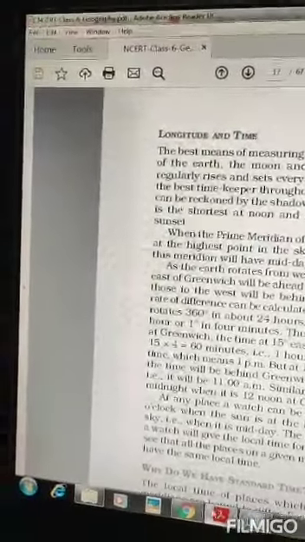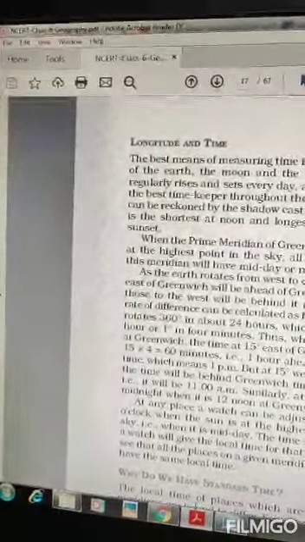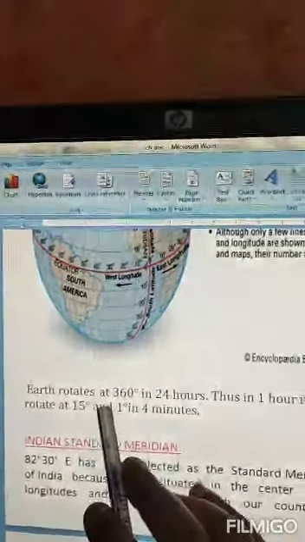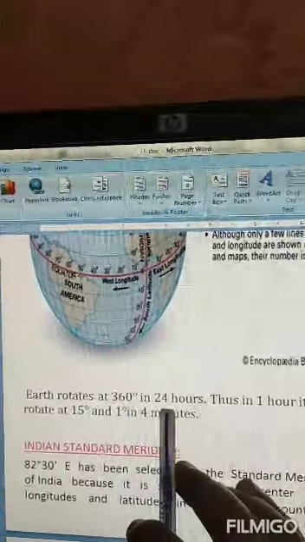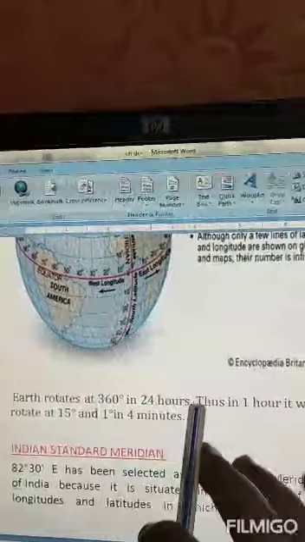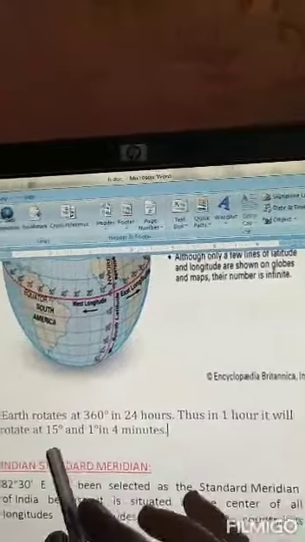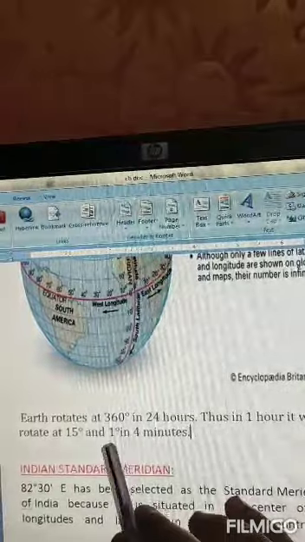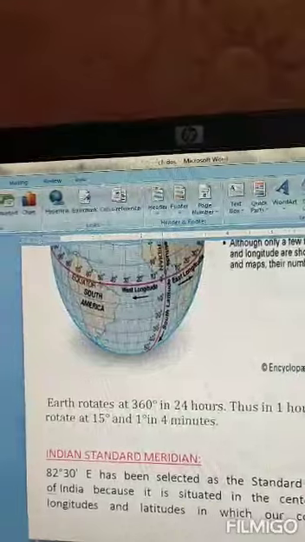Okay, so how is time calculated? The earth rotates 360 degrees in 24 hours, and if we calculate in mathematical terms, then in 1 hour it will rotate 15 degrees, and 1 degree it will rotate in 4 minutes. Okay, so this is how time is calculated.